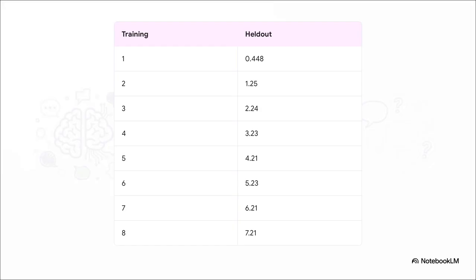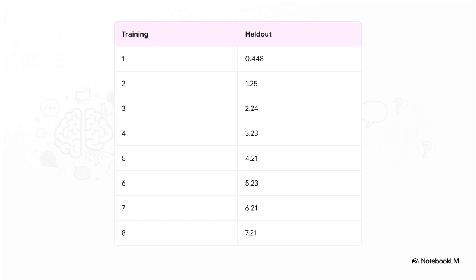And this brilliantly illustrates the reality of statistical language models. Just take a close look at this table comparing the training set counts on the left with the held-out set averages on the right. If a bigram was seen exactly 4 times in the original 22 million words, you might logically assume it would appear 4 times in the next 22 million, right? But it doesn't. On average, a bigram with a count of 4 originally only showed up 3.23 times in the held-out set. A count of 5 showed up 4.21 times. A count of 6, 5.23 times.